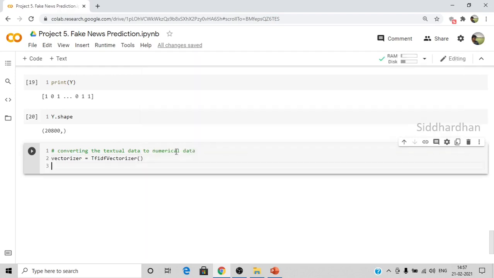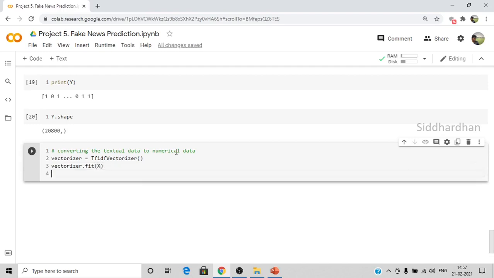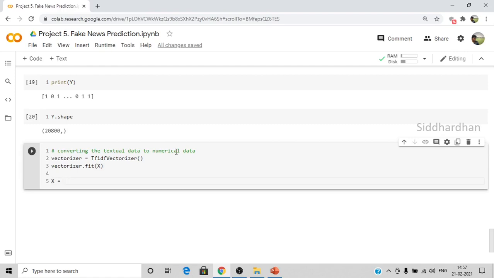Now you can fit the value with vectorizer.fit(X), and now let's get X equal to vectorizer.transform(X). Okay, so let's understand what this vectorizer function does.